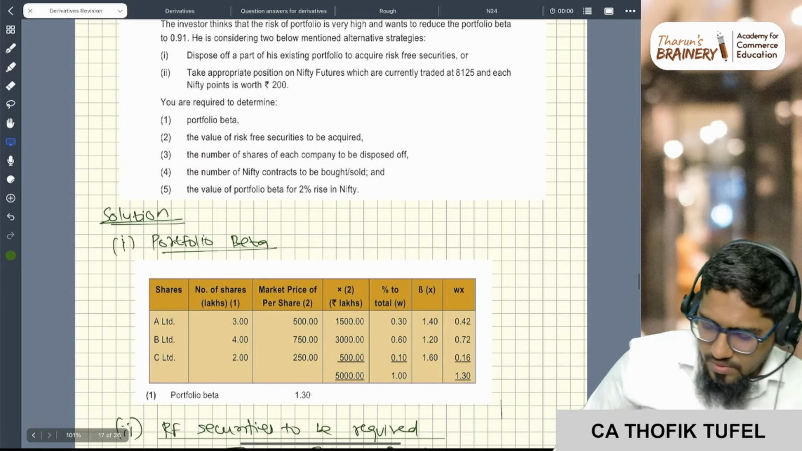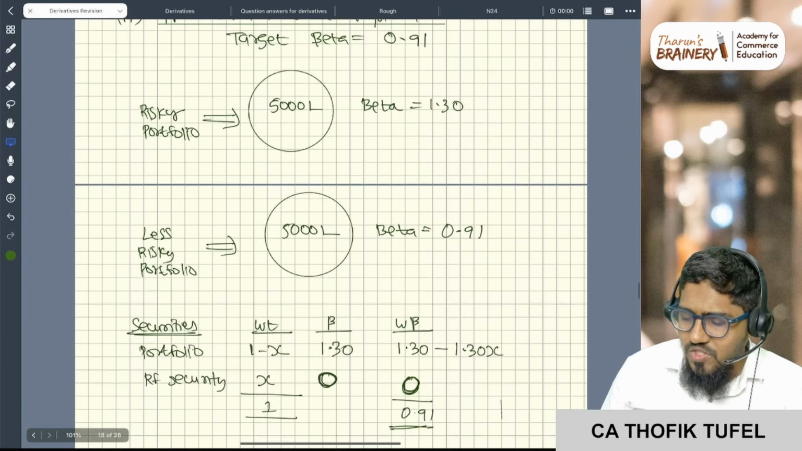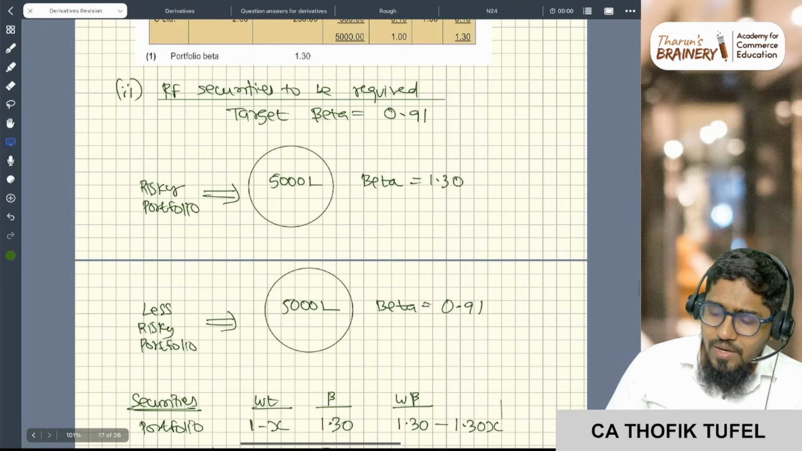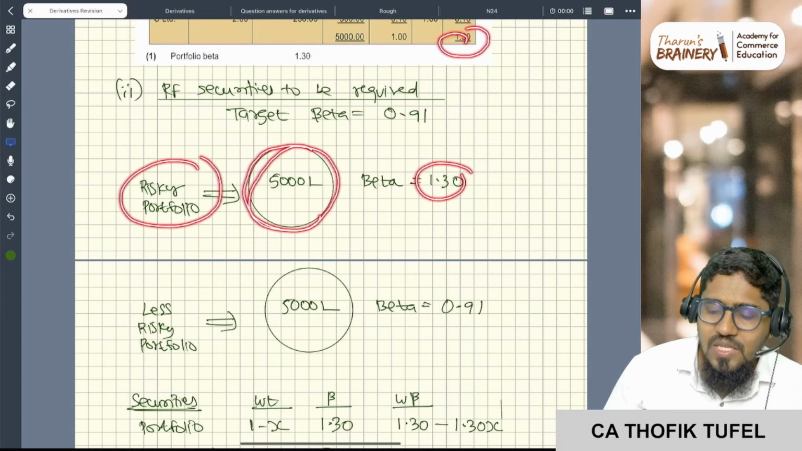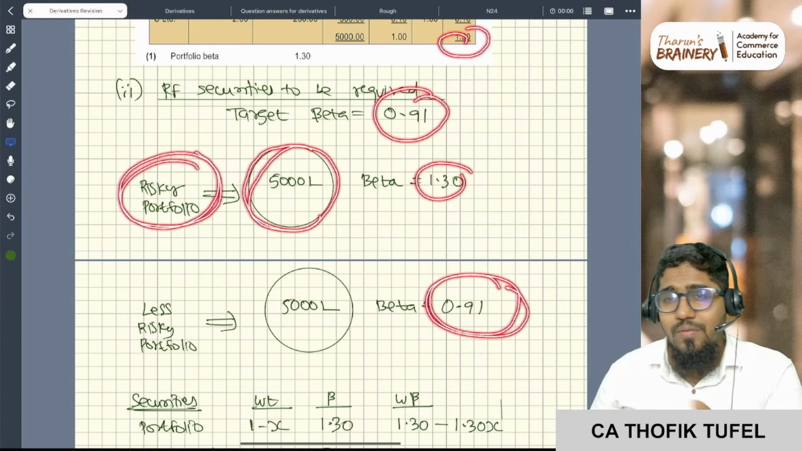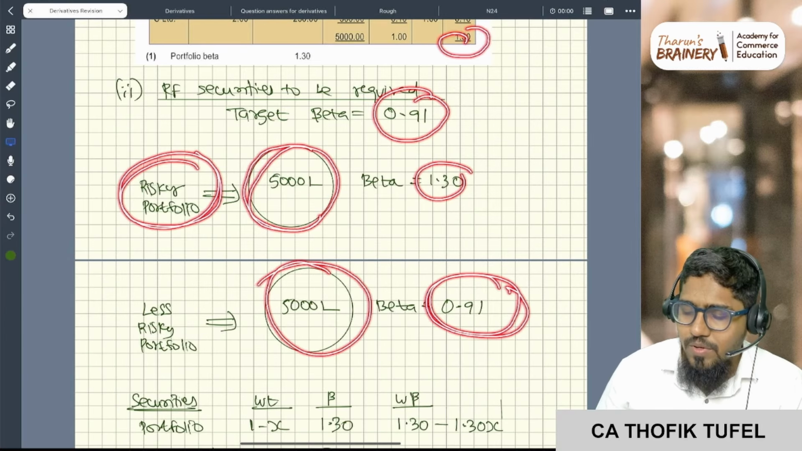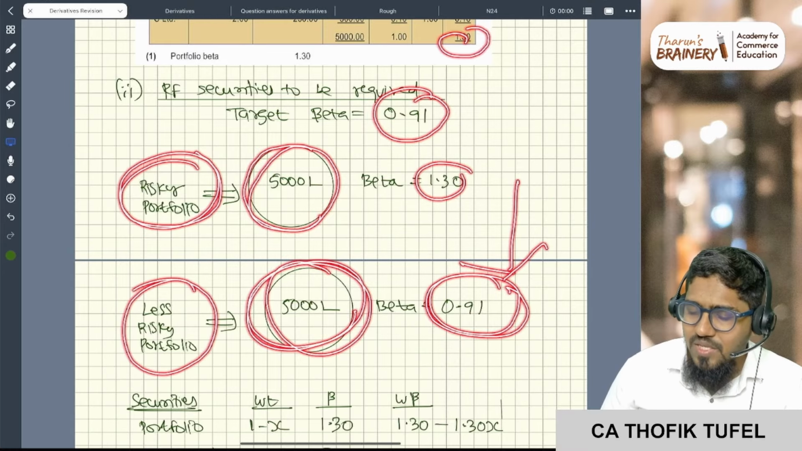Now you see the next one. The next strategy is that you can sell some securities. For explanation purposes, currently I have a value of 5,000 lakhs and my beta is 1.3. This I will call a risky portfolio. How much beta do I want? I want 0.91 beta, but I don't want to invest anything more. I want the same value itself, but here I want to reduce my risk. So this is called a less risky portfolio.